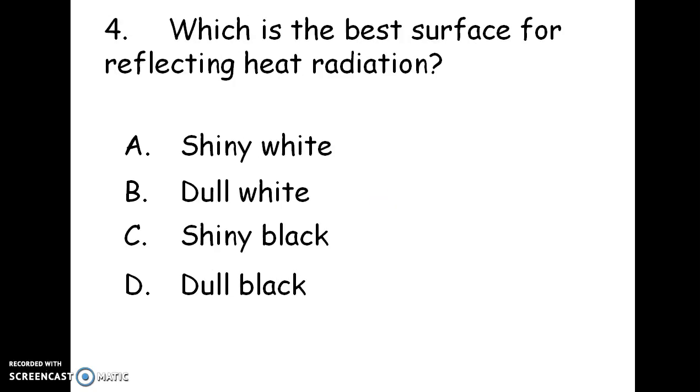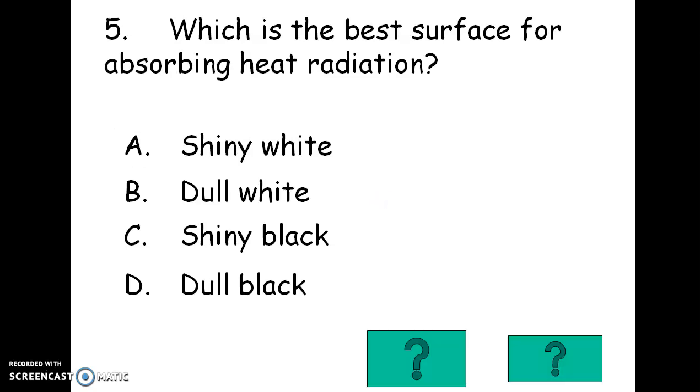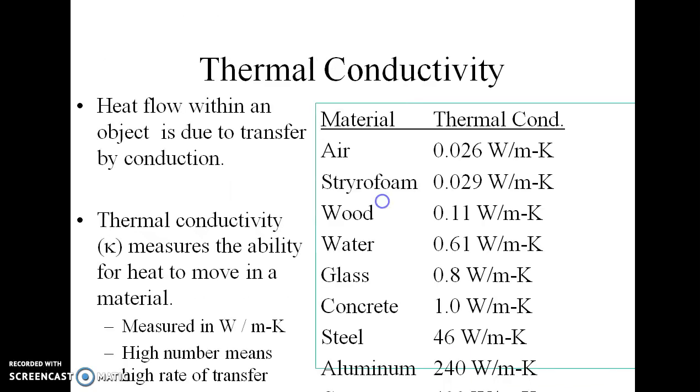Now, which is the best surface for reflecting heat radiation? The shiny white is the best surface for reflecting heat radiation. Which is the best surface for absorbing heat radiation? The dull black is the best surface for absorbing heat radiation.